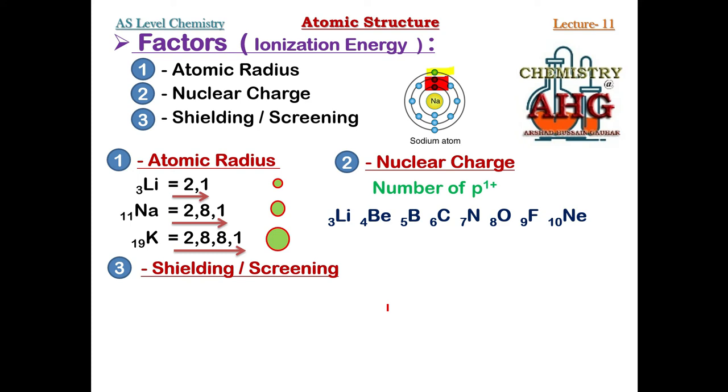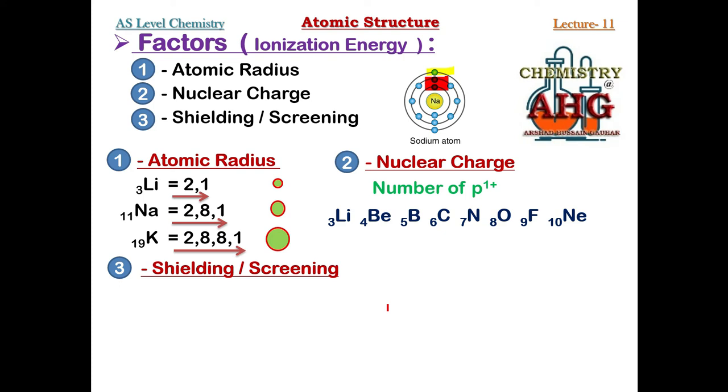If you move on, look at the last shell, the valence shell. There is 1 electron, but between the valence shell and the nucleus, how many shells? 2 shells. How many electrons? 10 electrons. So there are 10 intervening electrons. Now all the 11 protons try to attract the last shell, but there are 10 intervening electrons giving repulsion to the valence shell. So 11 protons are trying to attract, 10 electrons are repelling.